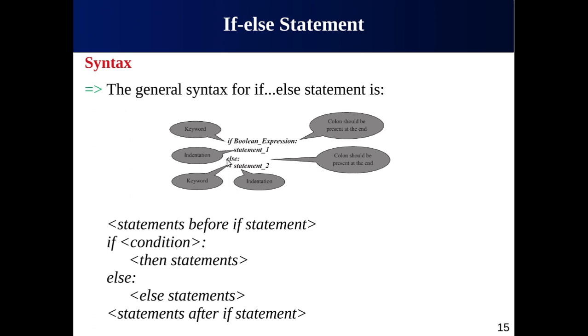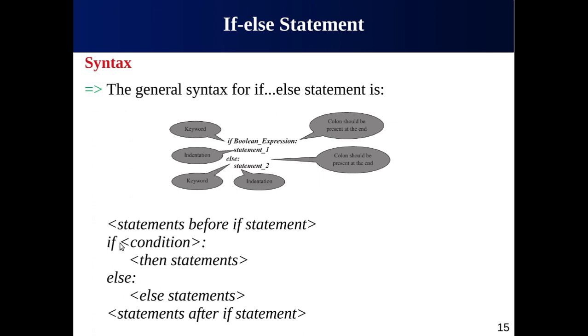What's different is the else part. Here we are using the keyword else followed by a colon, and then again, like the if statement, we have to give indentation, followed by a single statement or a group of statements. So in this program, once the condition is checked, if the condition is true, statement 1 will be executed. If the condition, however, is false, then we have to come to the else portion and execute statement number 2. Remember, the indentation is important here and also here.